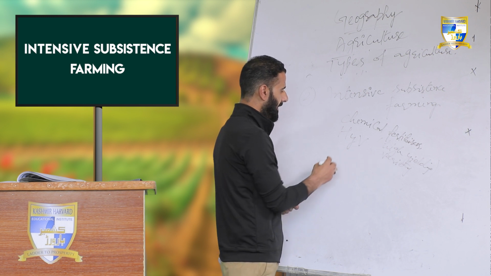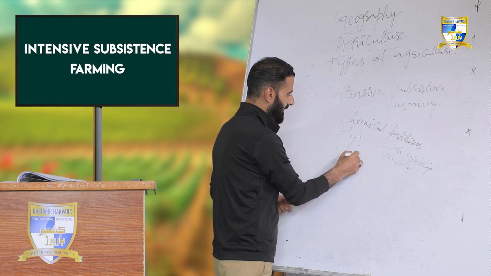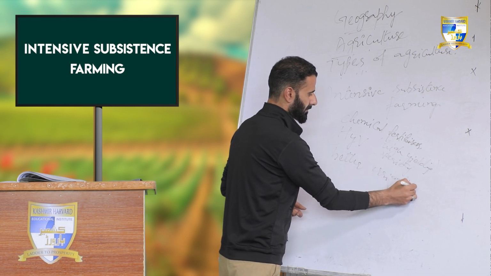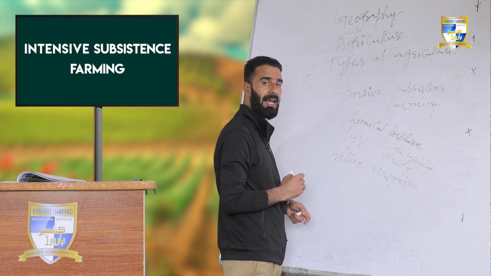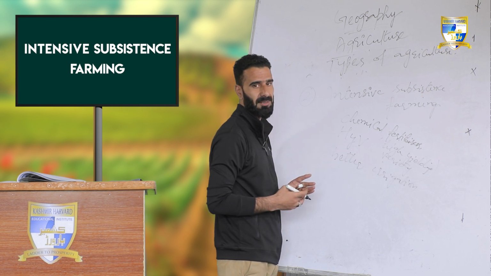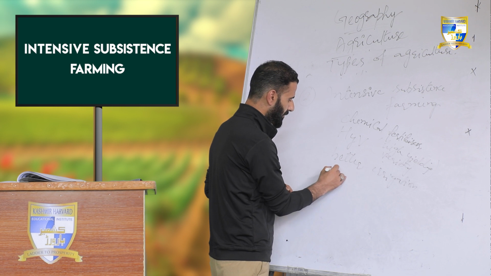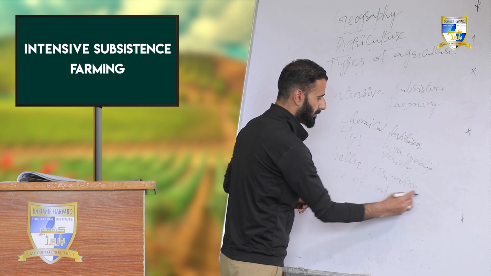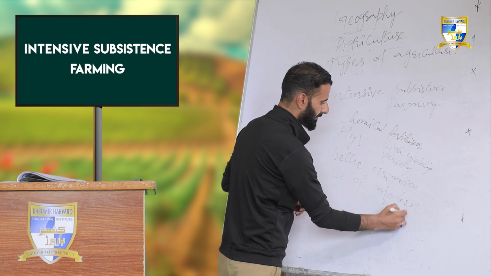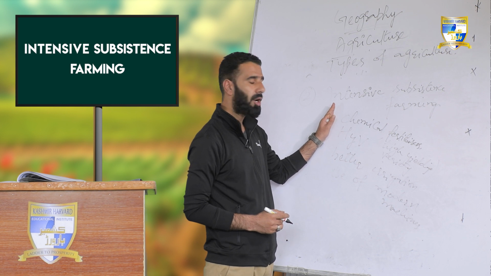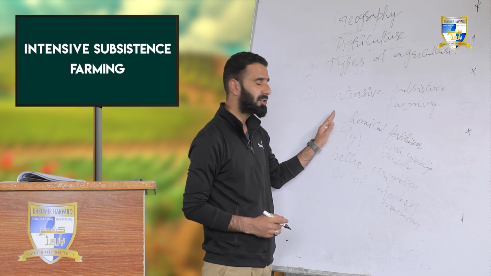In addition to that, they have better irrigation facilities, and modern equipment or machines are used for agricultural purposes. So these are modern techniques of agriculture.